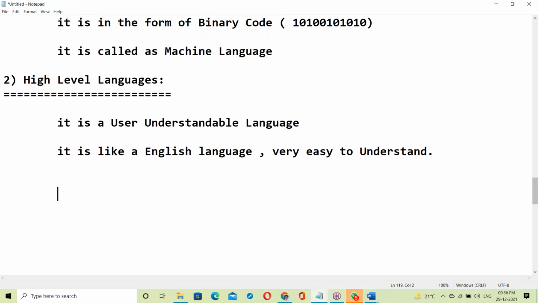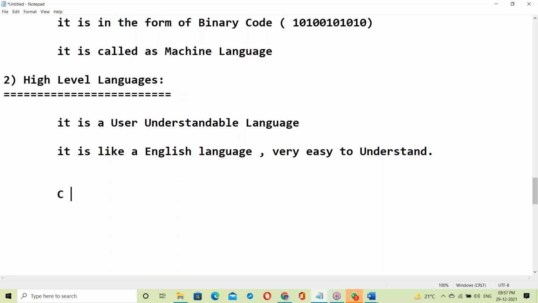Which is the first high level language? Anyone have an idea? Many high level languages are there: Java, C++, C language, Python, Scala, HTML. All these are high level languages. Which is the first high level language?